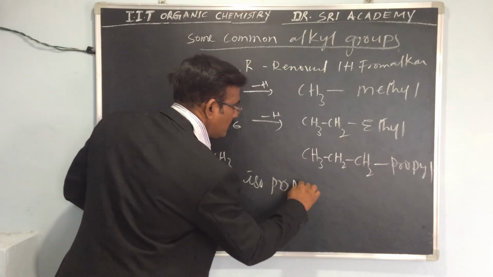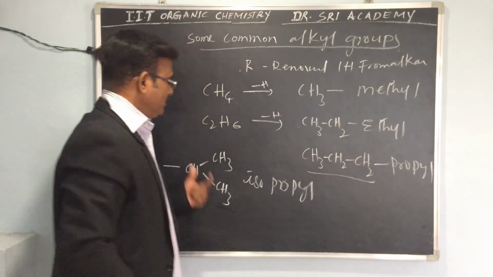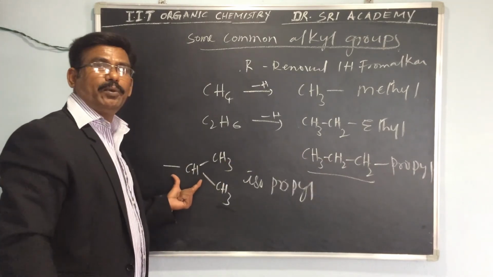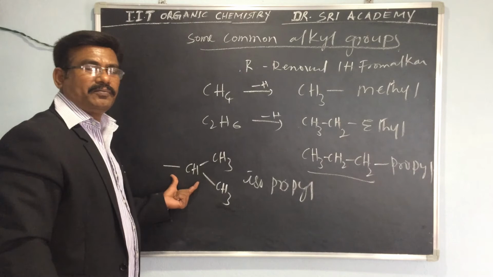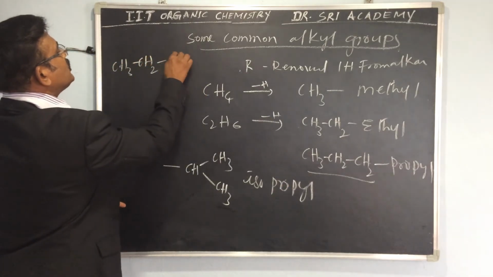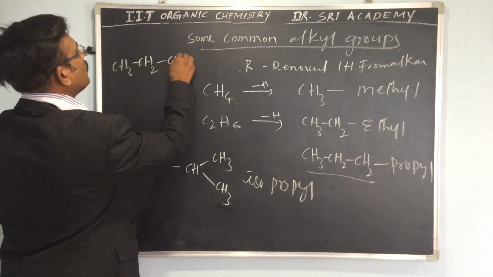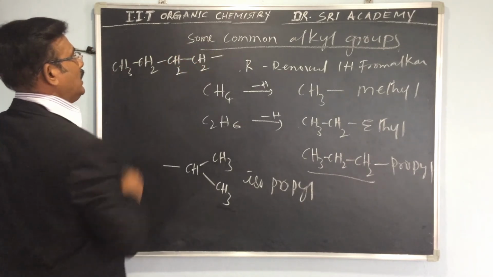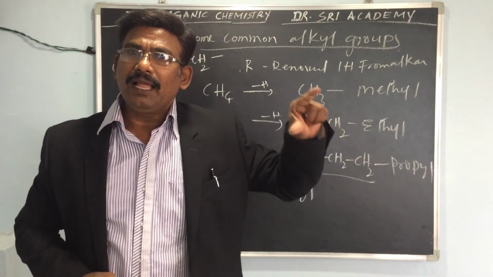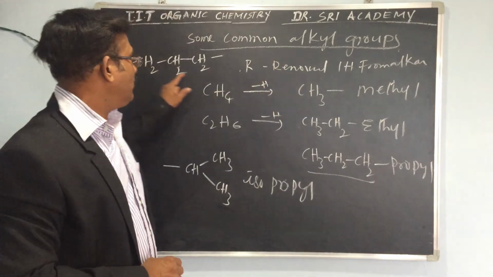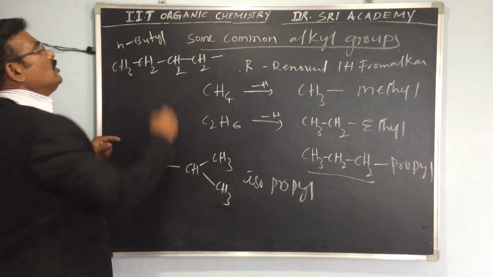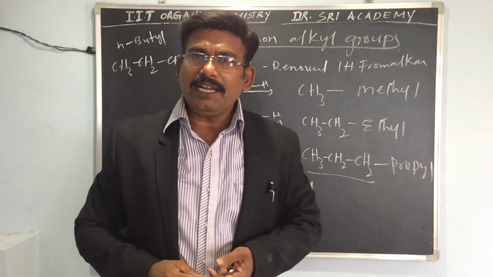So this is propyl, and this is isopropyl. Butyl: CH3, CH2, CH2, CH2, 1, 2, 3, 4. This is butyl, this is N-butyl. We can say N-butyl also.